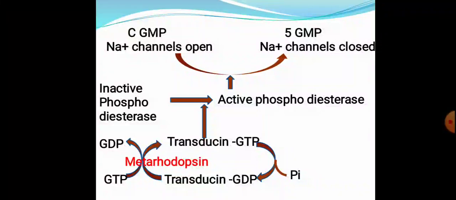So the decrease in the level of cyclic GMP will make the sodium channel closed. There will be hyperpolarization and there will be excitation of nerve impulses. This is what happens when light falls on the retina. Thus the nerve impulses are generated.